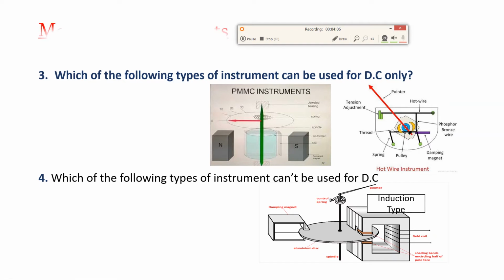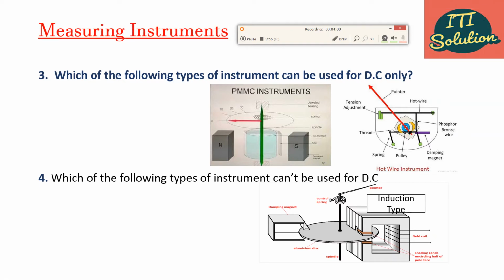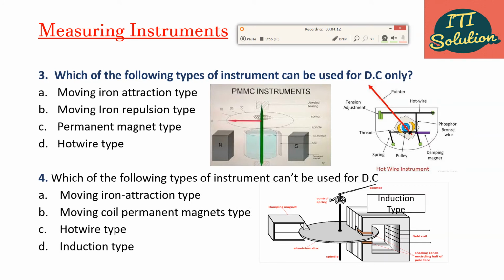Which of the following types of instruments can be used for DC only? Option A, moving iron attraction type. Option B, moving iron repulsion type. Option C, permanent magnet type. And option D, hot wire type.